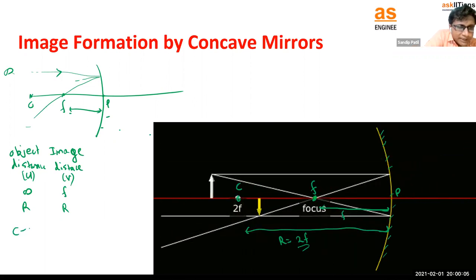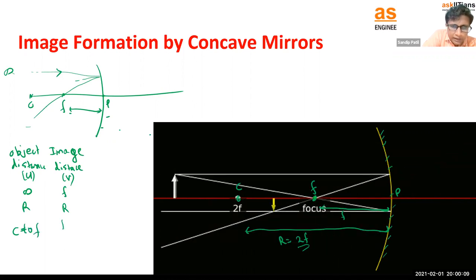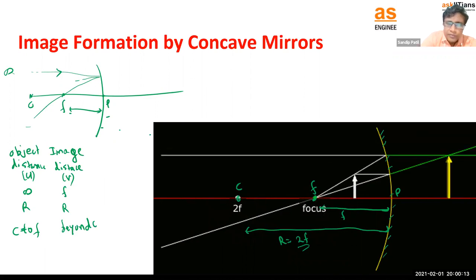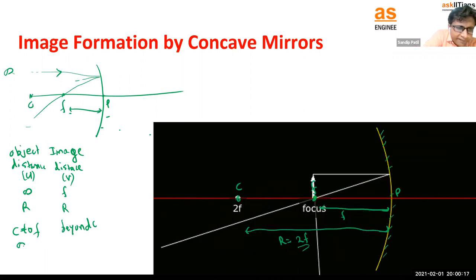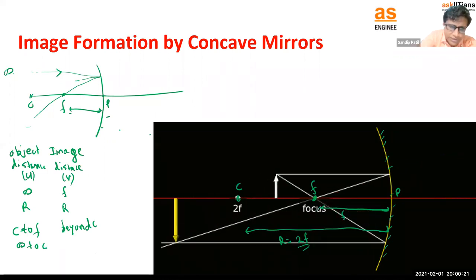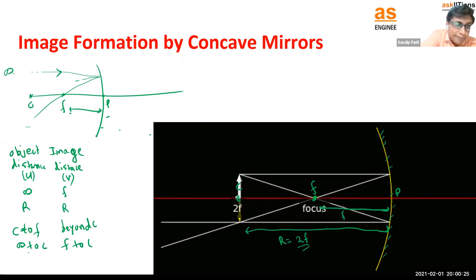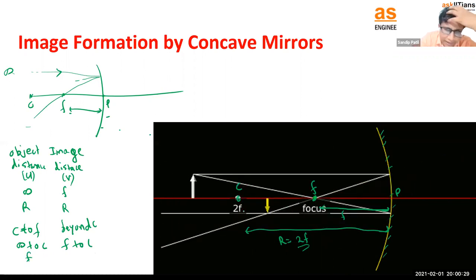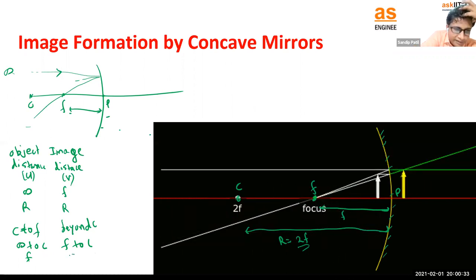So if the object is kept from C to F, the image will be beyond C. What happens if you keep the object from infinity to C? The image will be from focus to center of curvature. Similarly, if the object is at F, look at that, the image goes to infinity.